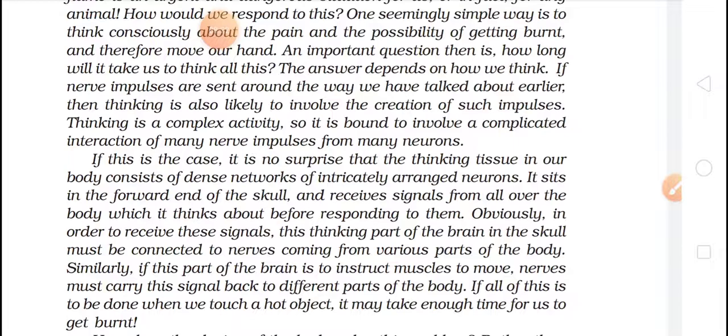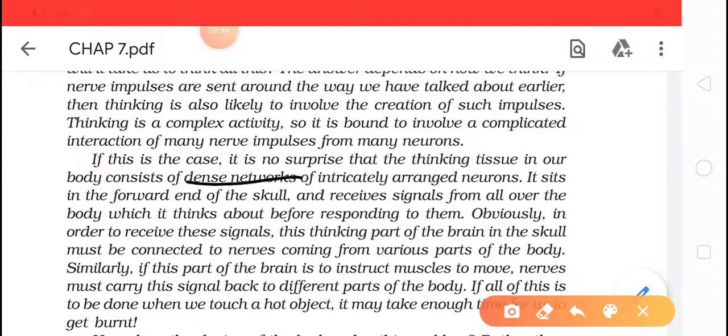Okay, the neurons which we have are forming a dense network. It is not only a single neuron. The neurons are interconnected with each other. One after the other, the neurons will be connected, forming a dense network.